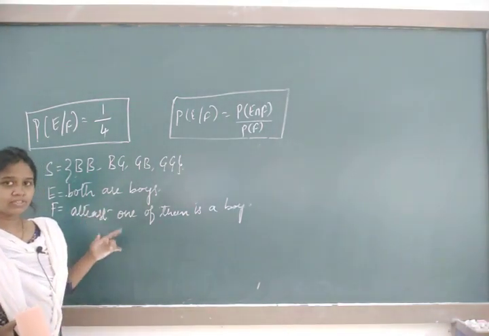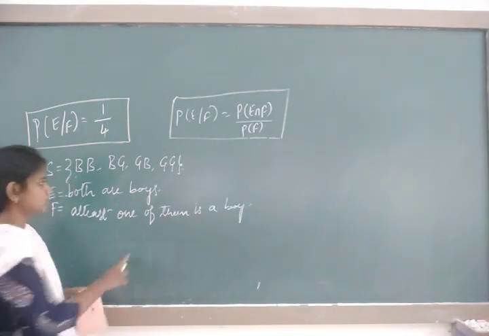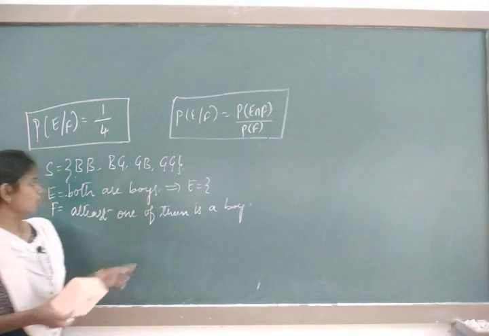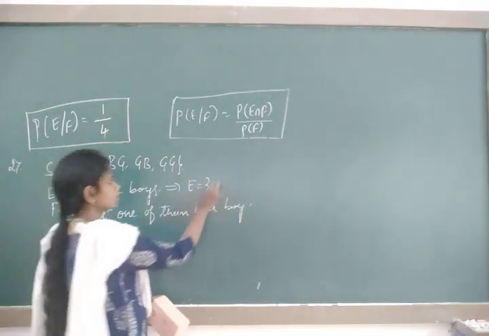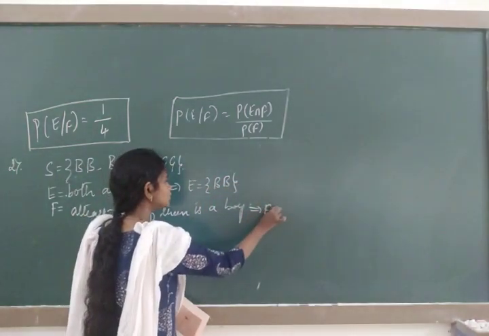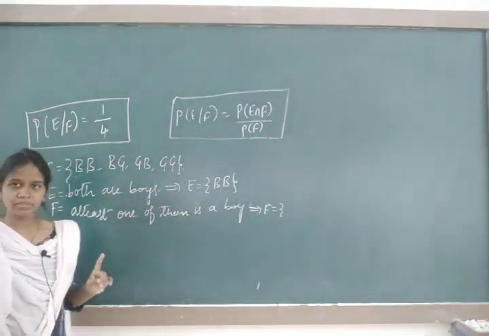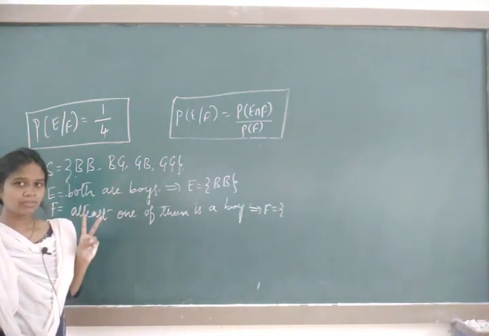How do we write the outcomes of these events from the sample space, because events are subsets of the sample space? E is equal to: both are boys means which outcome is possible? Only the first one, boys boys. Only one outcome. Similarly, at least one of them is a boy means minimum one boy or maximum two boys.